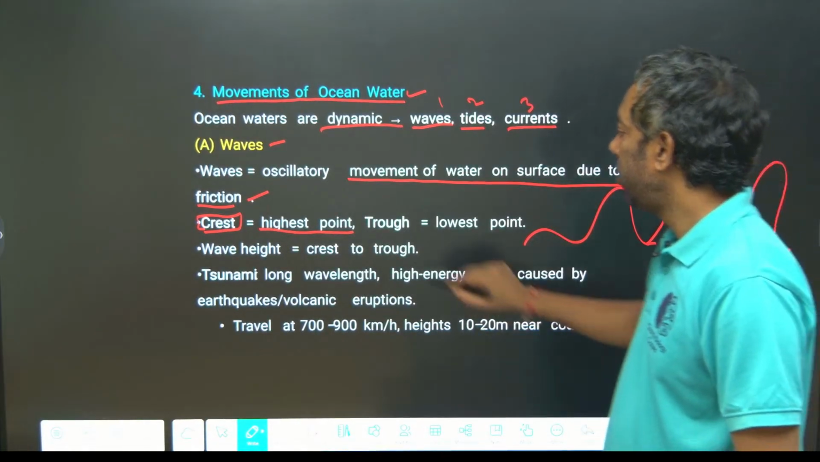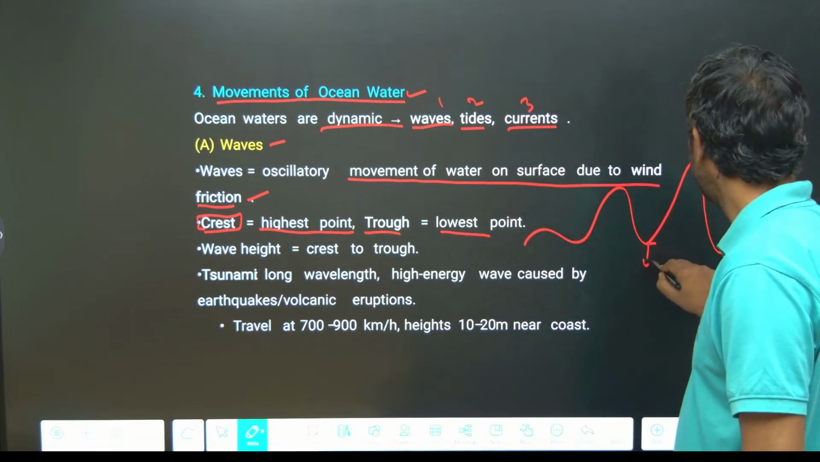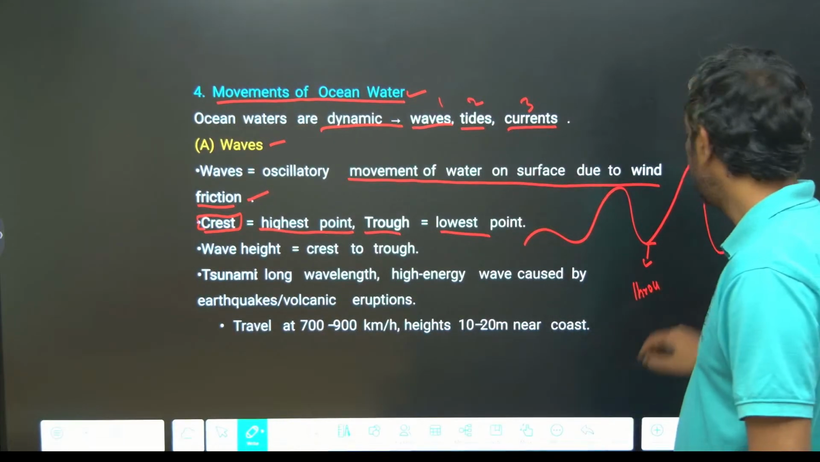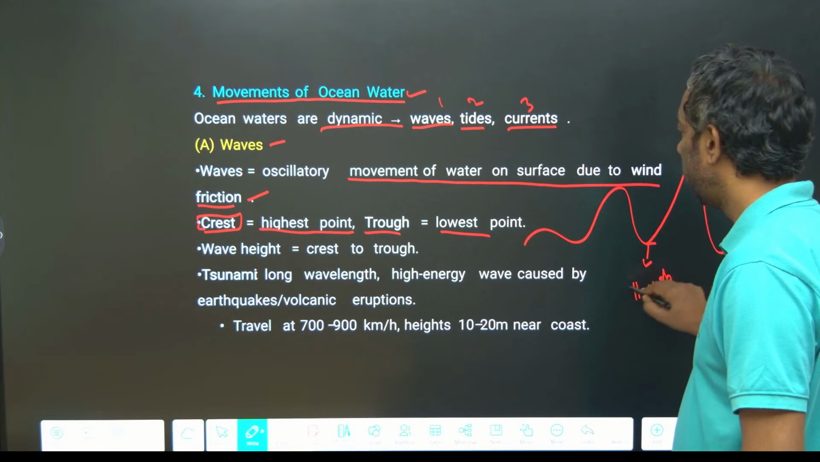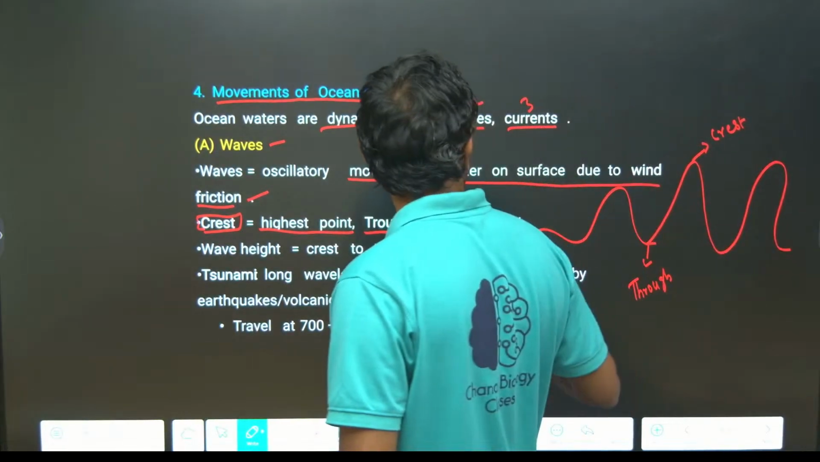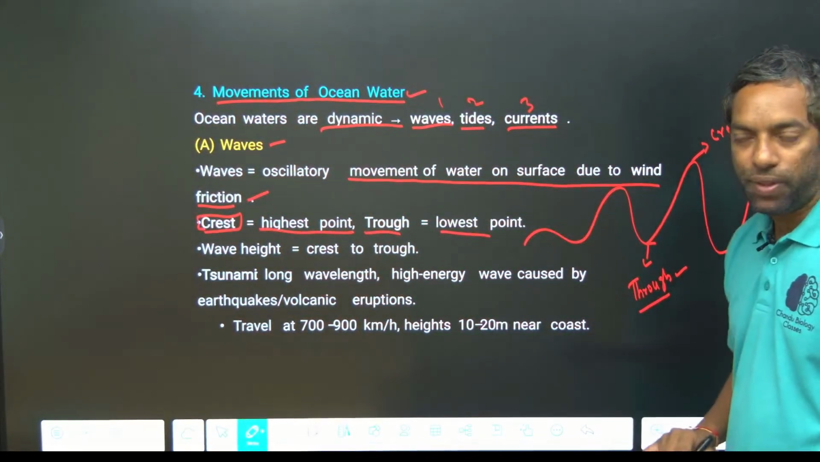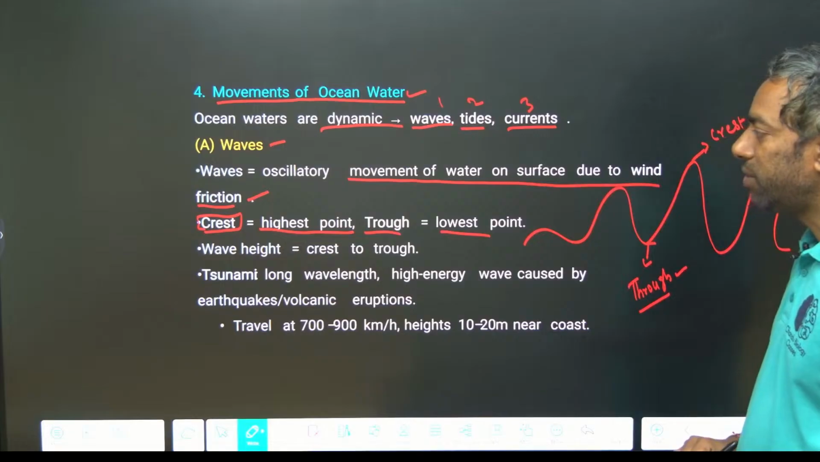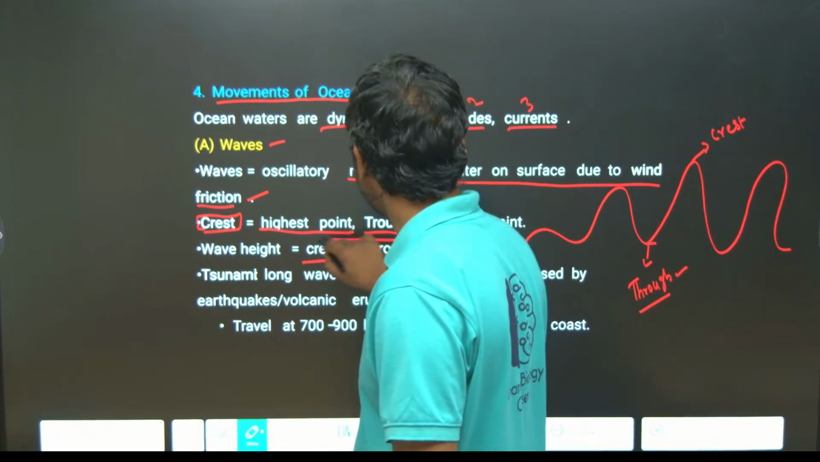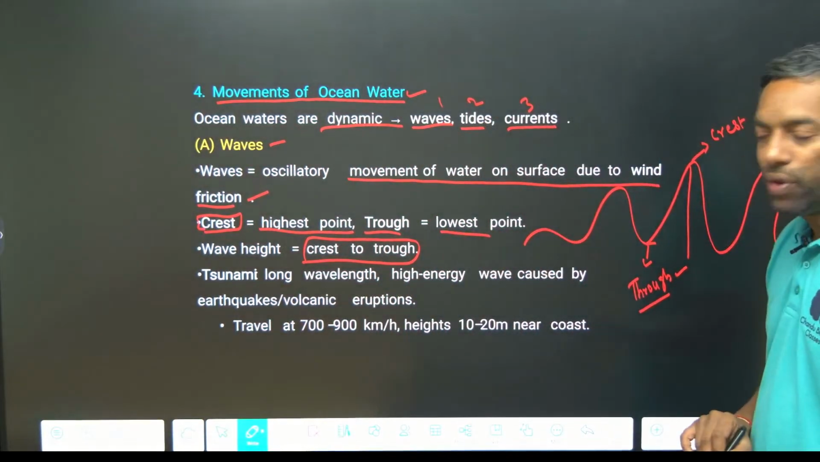The lowest point of the wave is the trough. The crest is the highest point of the wave, and the lowest point is the trough. They can ask you about wave height, which is measured from crest to trough.